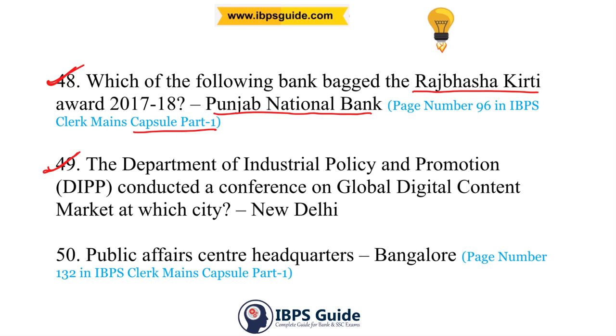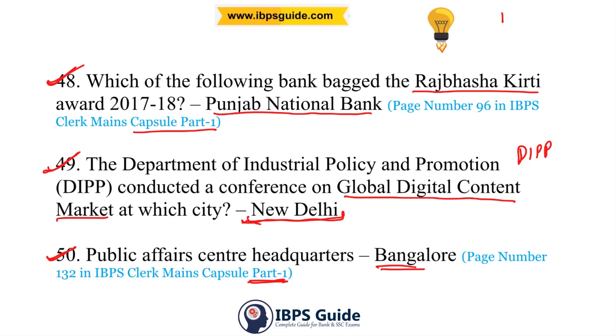49th question. The Department of Industrial Policy and Promotion, DIPP, conducted a conference on the global digital content market at which city? New Delhi. It wanted to bring all the content creators and all the stakeholders in content creation to one place so that they can promote development. 50th question. Public Affairs Centre's headquarters is in Bangalore. This was also mentioned in Part 1 of the capsule.